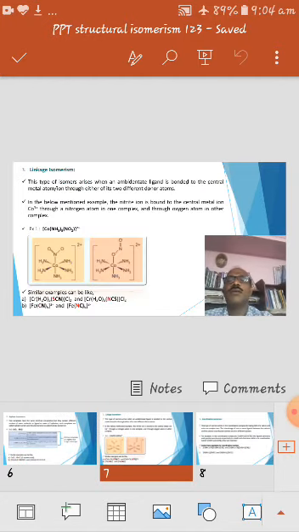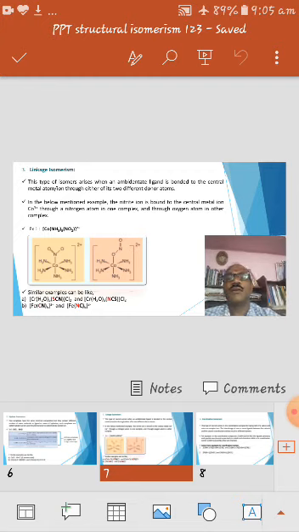Move on to the third one, linkage isomerism. This type of isomers arises when an ambidentate ligand is bonded to the center metal atom or ion through either of its two different donor atoms. So here the question arises: what is an ambidentate ligand? An ambidentate ligand is a ligand which contains more than one donor atom, but it donates one pair of electrons to the center metal atom or ion during complexation.